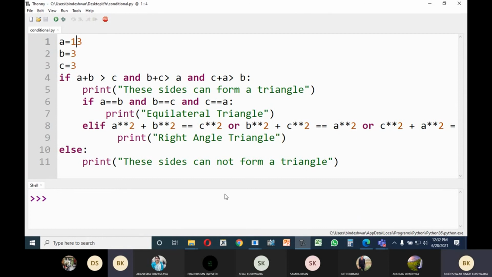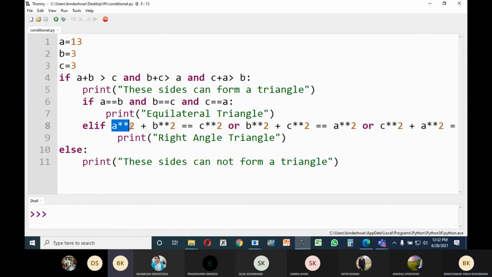Let us see here what I am doing. One more concept I wanted to explain to you. See that here what are we doing? I'm writing here a square plus b square, and here you see how much expression is being formed. You can see here, this much expression is being formed. I want to explain you about storing conditions.